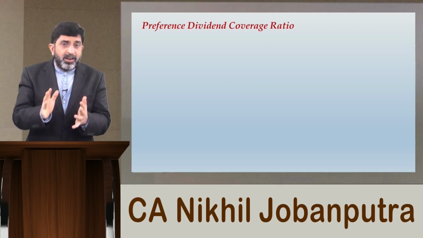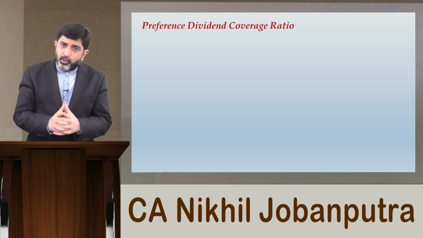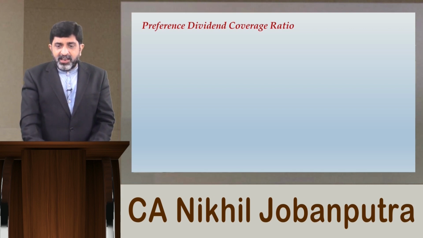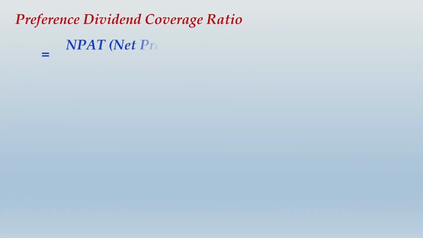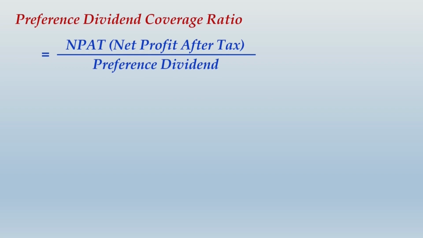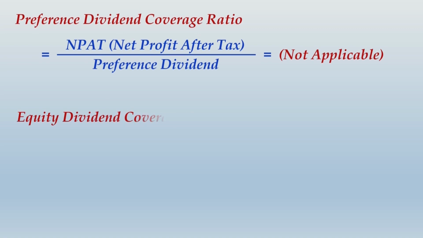I hope you have understood this point that I have attempted to explain, and with that understanding clarified, please write up the notes in this regard. So I told you one thing, the net profit after tax divided by preference dividend will be the preference dividend coverage ratio, which in this example is not applicable, but in examples ahead where the balance sheet includes preference share capital, this ratio will be very, very important.